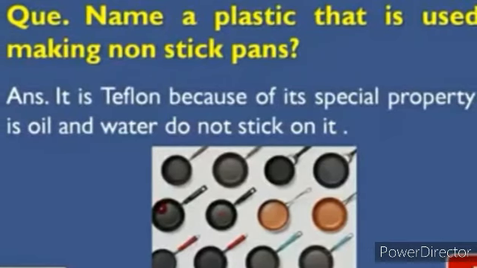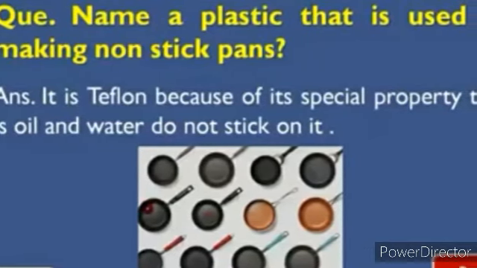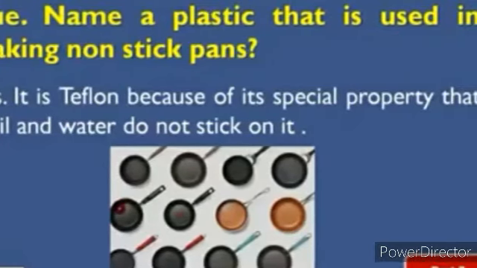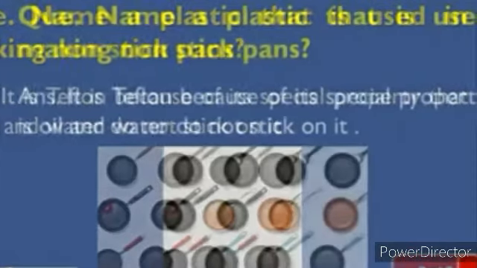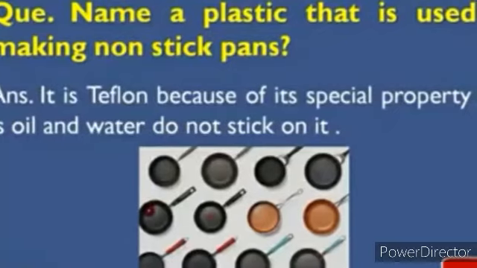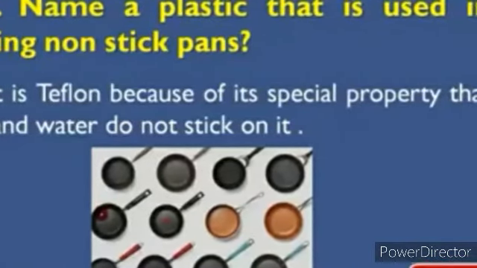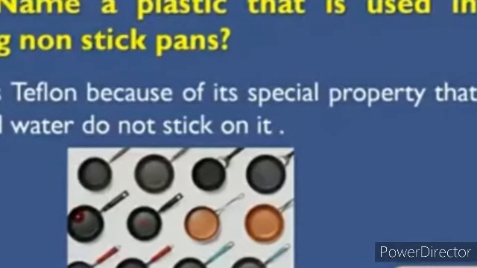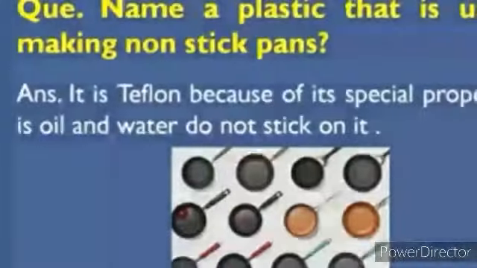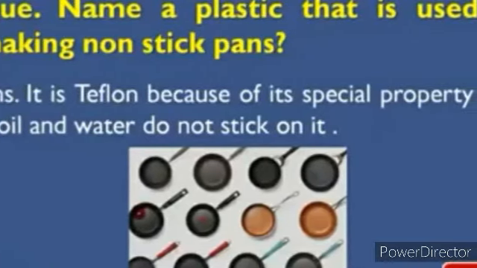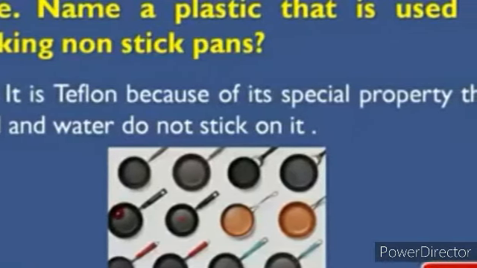Now we have one question. Have you seen non-stick pans at home? You know that it is again made up of plastic. So that's why I ask you a question. Name the plastic that is used in making non-stick pans. You know that it is actually Teflon. Its formula is CF2CF2. This is actually the monomer.